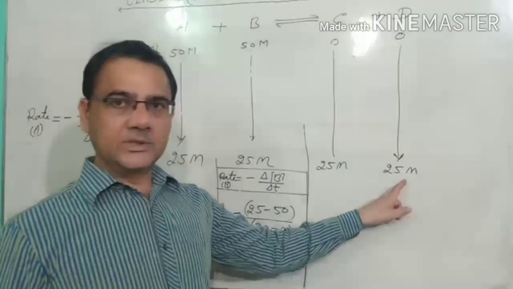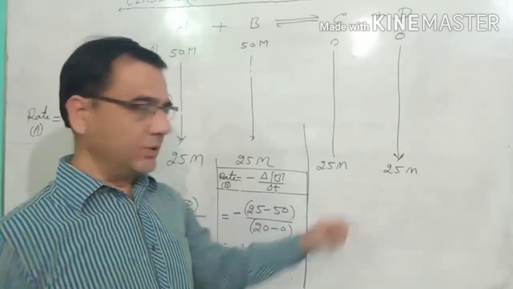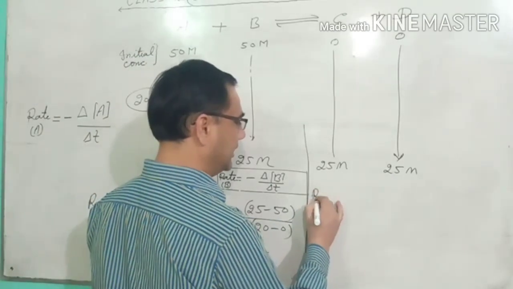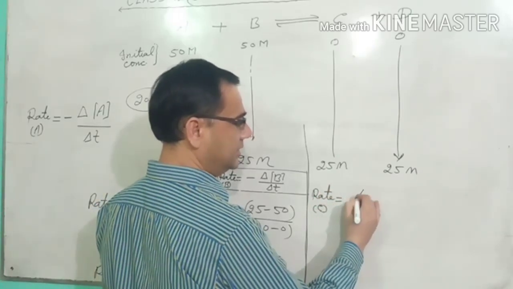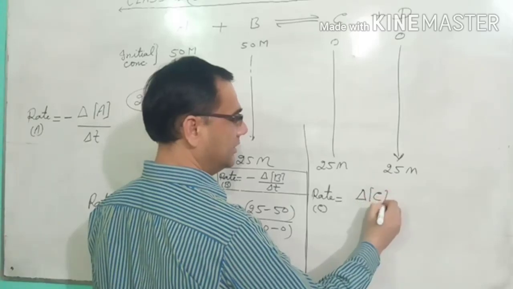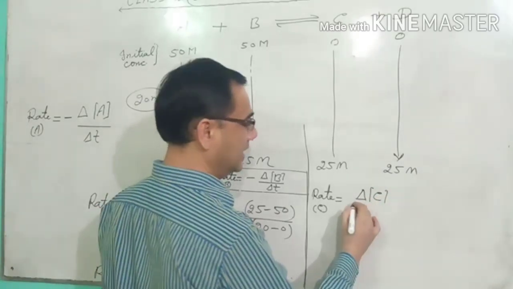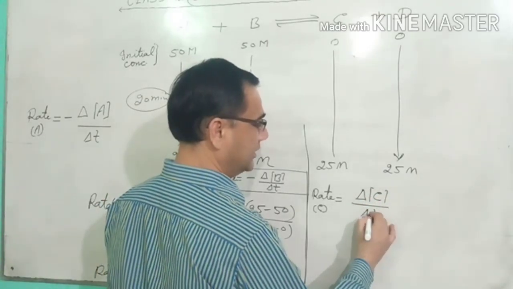Now we come towards the product. What do we write for the formula of the rate? The rate in terms of C is equal to the change, delta, of the concentration of the product C upon the time taken for the change.